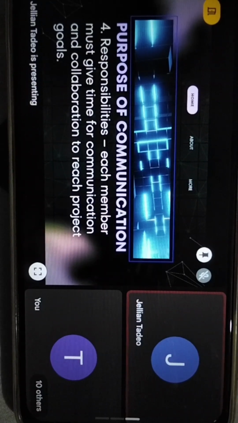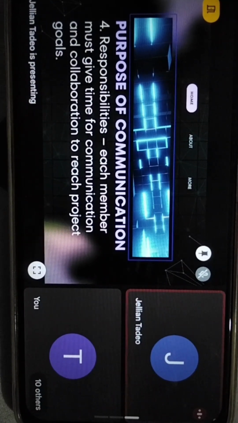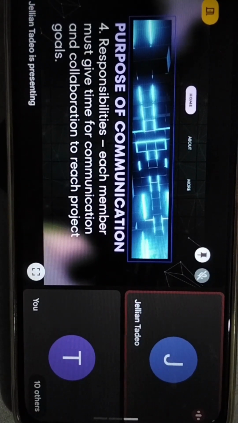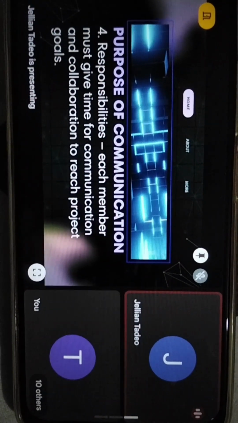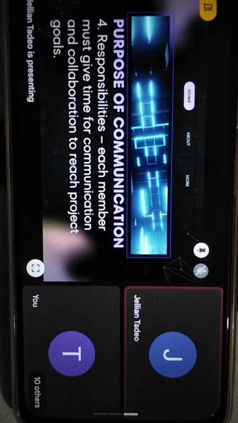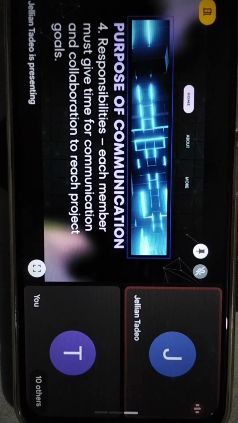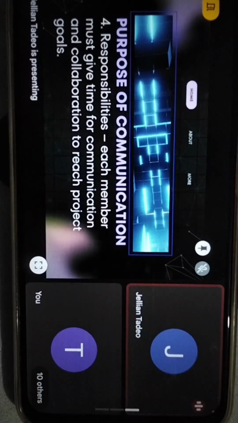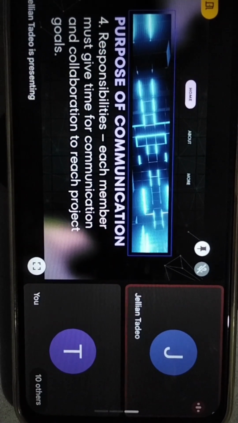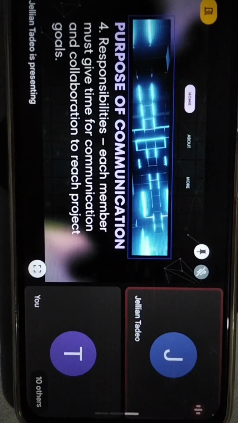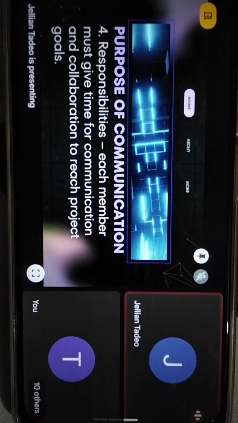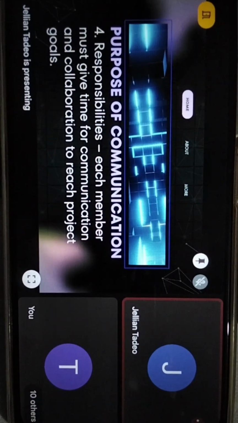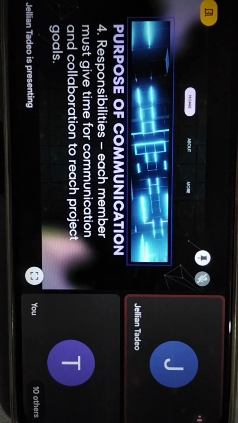And communication is not only about speaking to and hearing from people, but understanding the message and responsibilities, and each team member has responsibilities. They should be responsible for the time for communication and collaboration when required by the team leader. That is the concept of the purpose of communication.